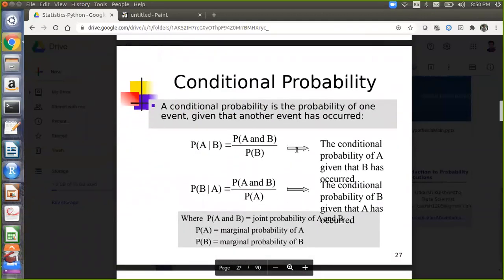Okay, so this is one example. Now another example is conditional probabilities. The conditional probability of one event is basically the probability that event A will occur given that event B occurred.